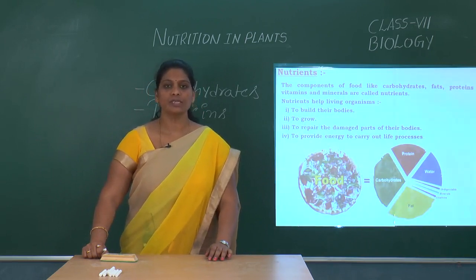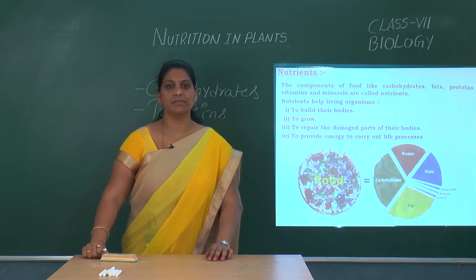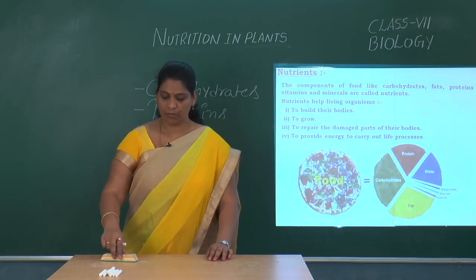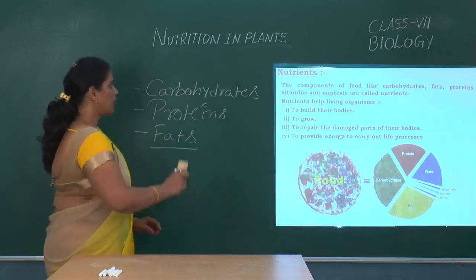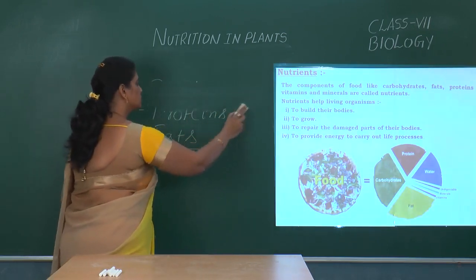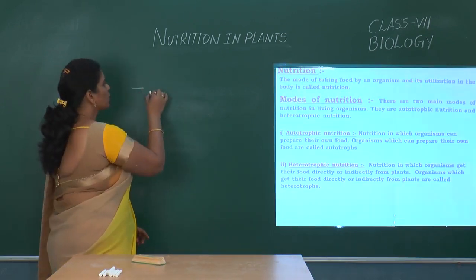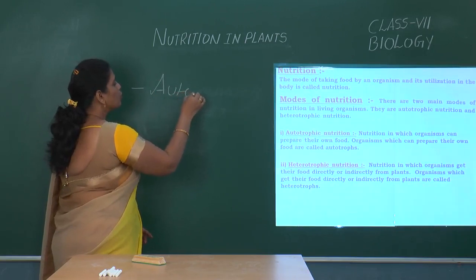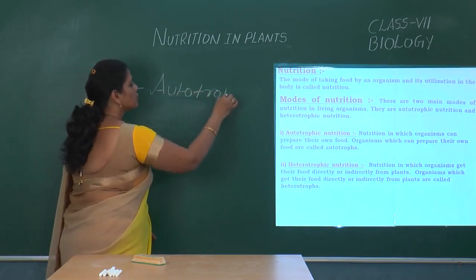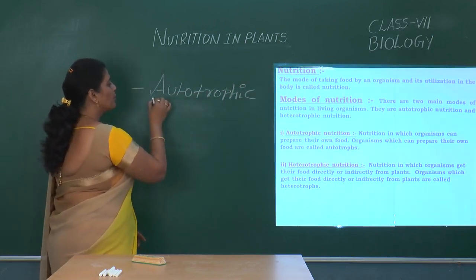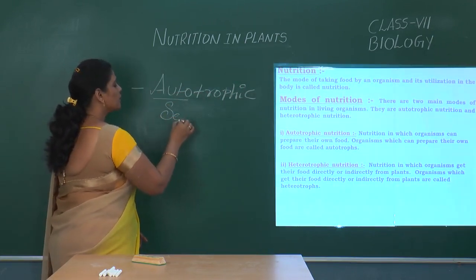So, how are these nutrients obtained by organisms? To discuss that, we have to learn about modes of nutrition. Basically, we have two types of nutrition. One is autotrophic nutrition. Auto means self.